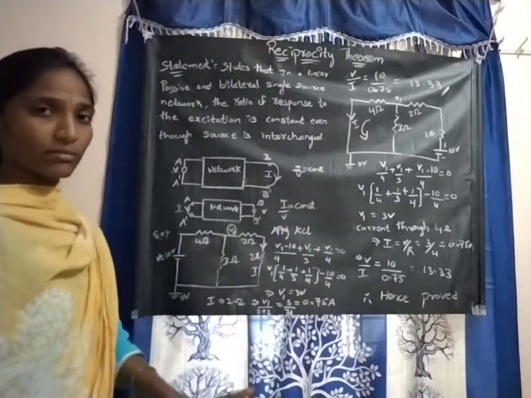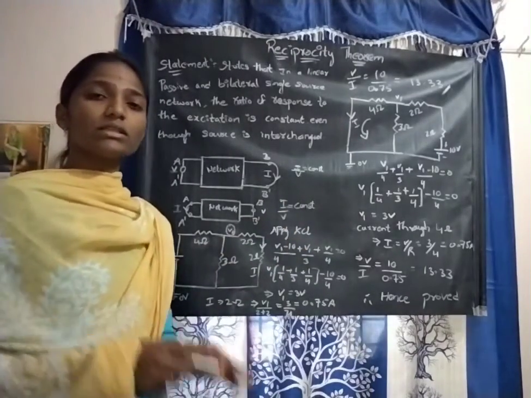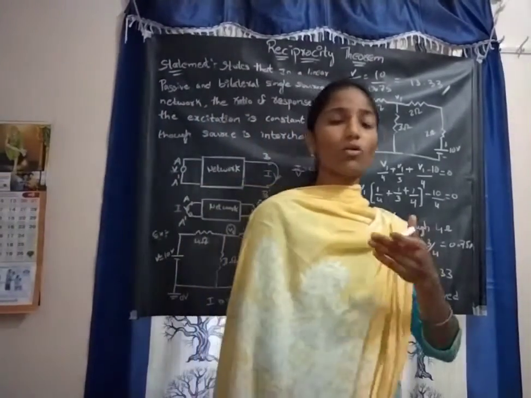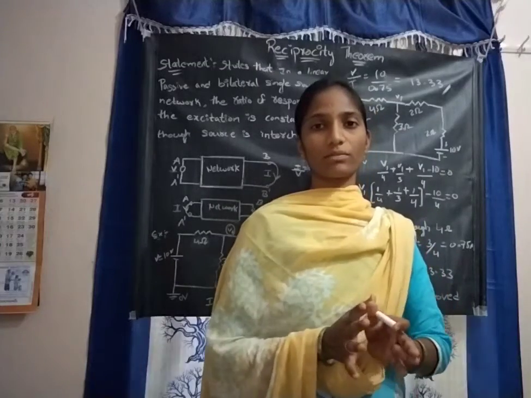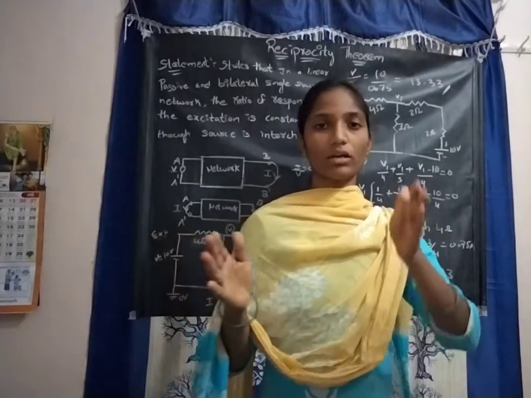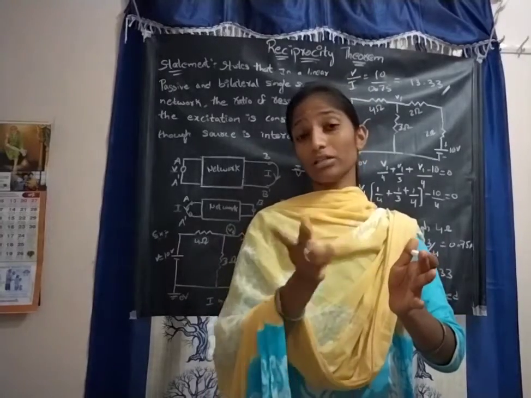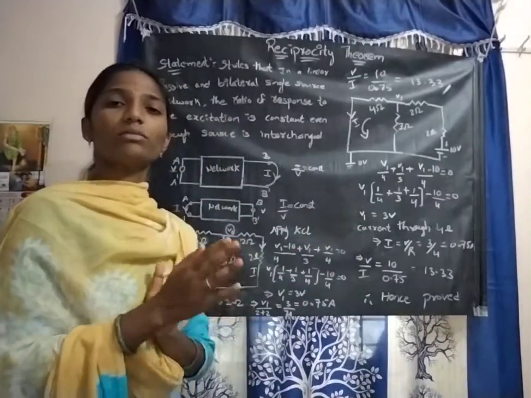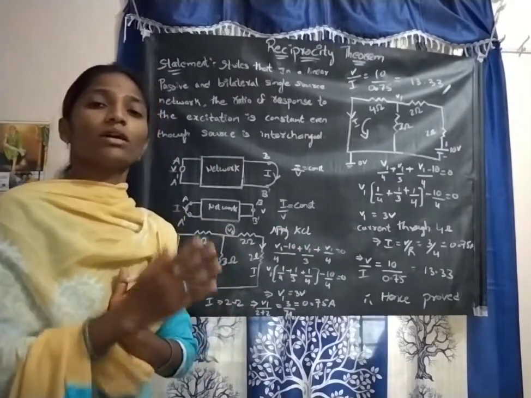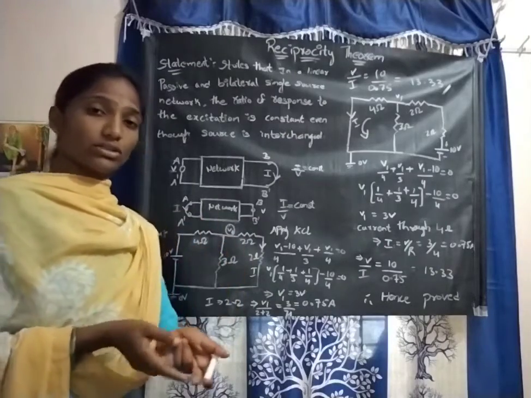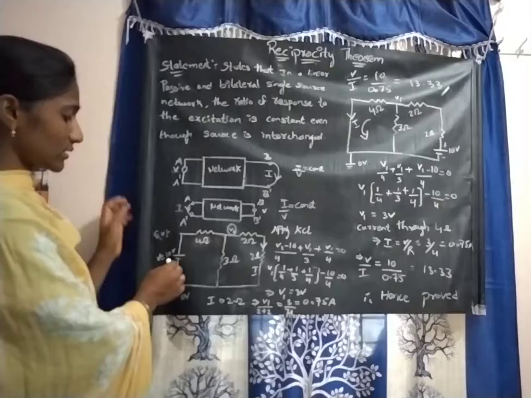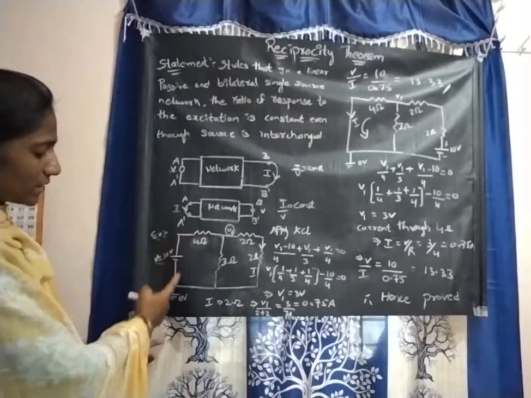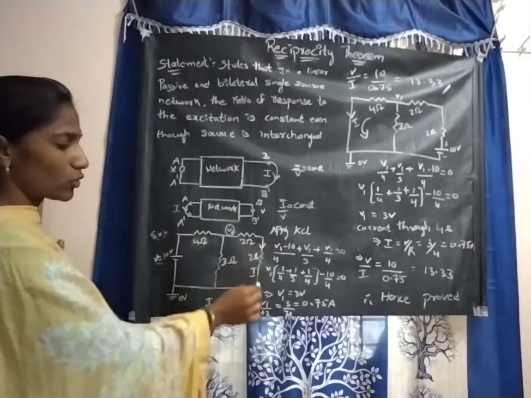Then we also calculate the ratio of response to the excitation, I by V or V by I, and it leads to a constant. What we have to focus on in this theorem is that even though the input terminals and the output terminals are exchanged, their positions interchanged, the ratio of the response to the excitation will be the same. The answer will be the same even though the sources are interchanged. So for example, let us consider a circuit. Here we are giving voltage as input and current as output.